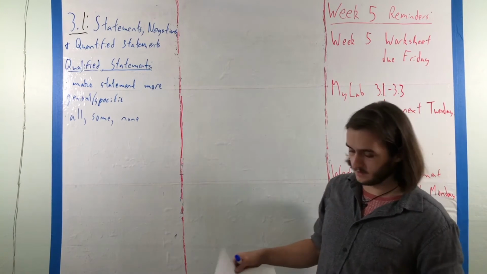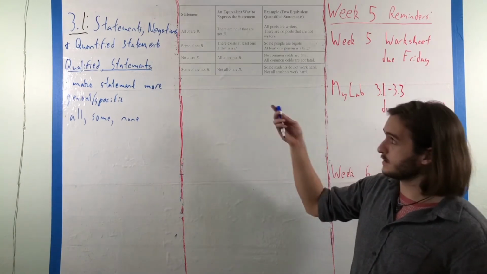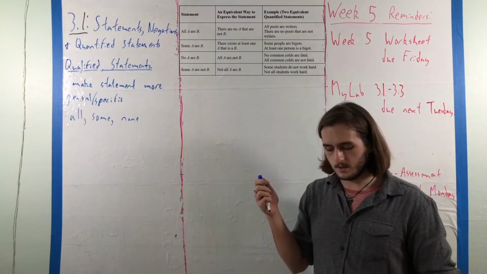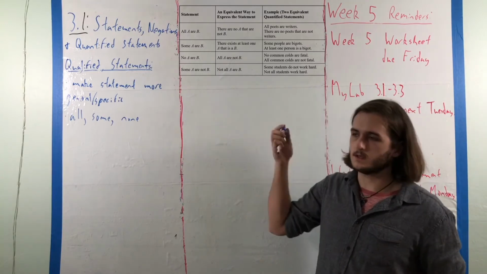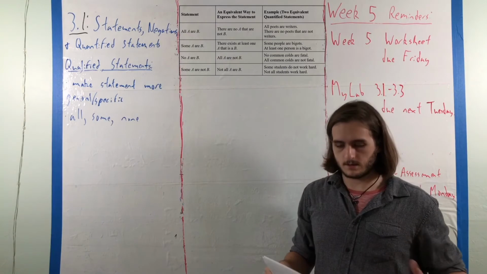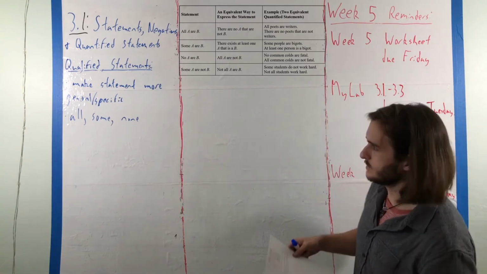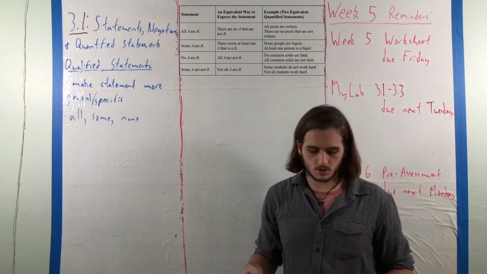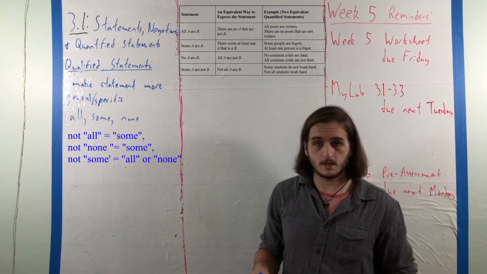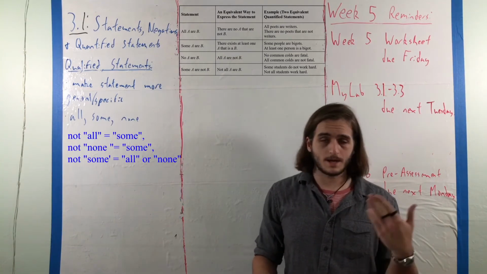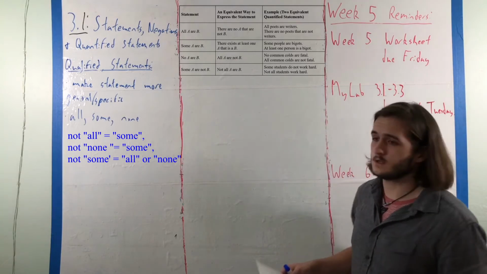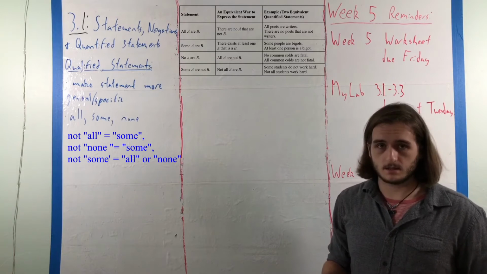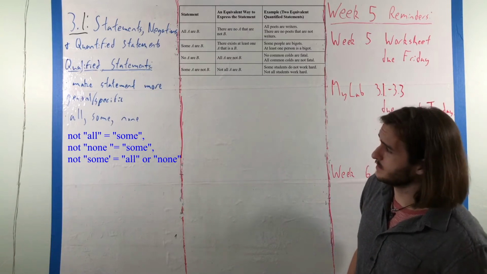where we have here examples of how we can qualify statements in different ways that we can equivalently write them, where it's important to know that when we negate statements with qualifiers, we get some interesting cases. Like if you negate all or none, you get some, and if you negate some, you'll either get all or none, depending on how exactly you want to phrase the result.